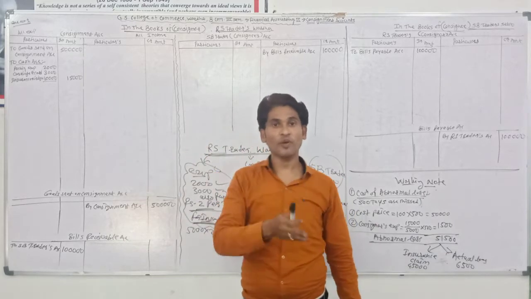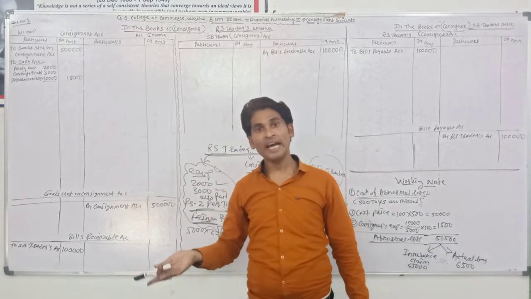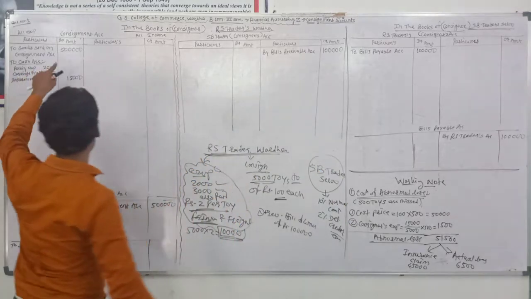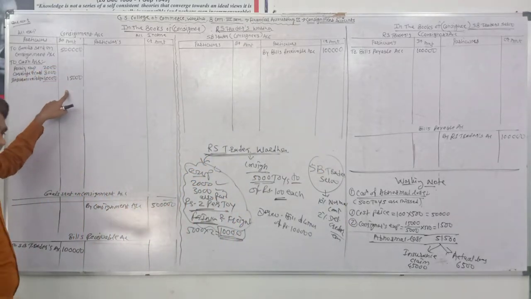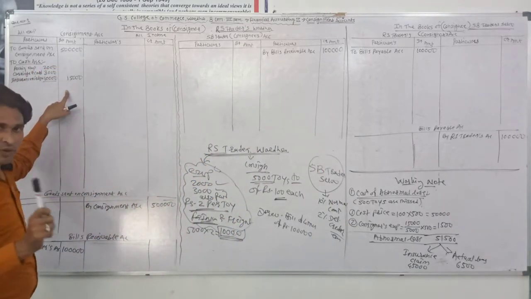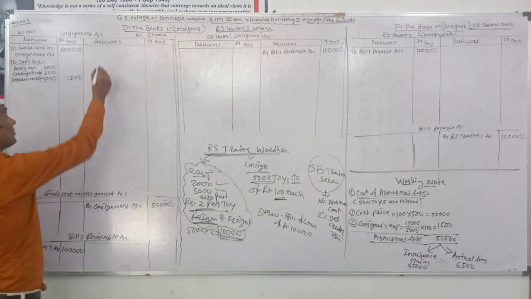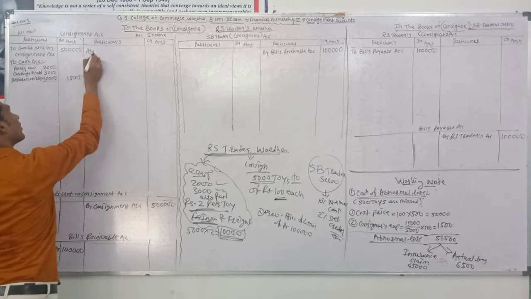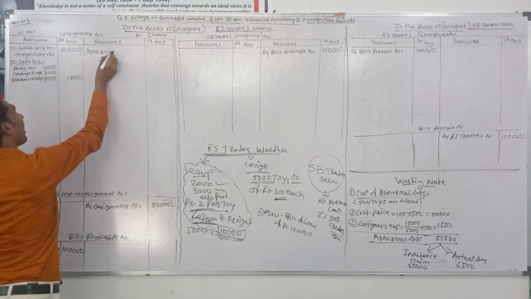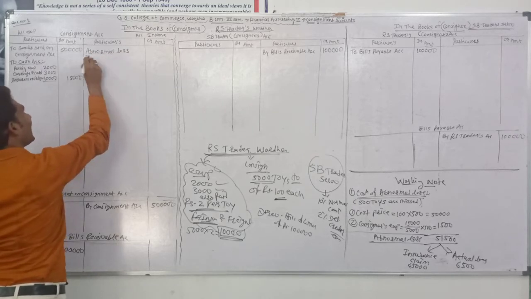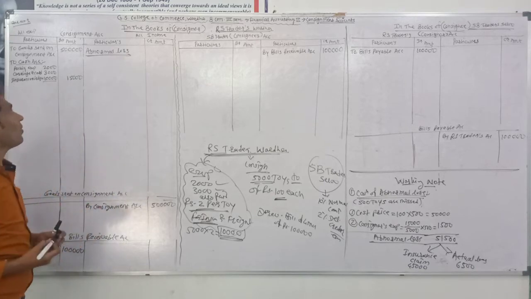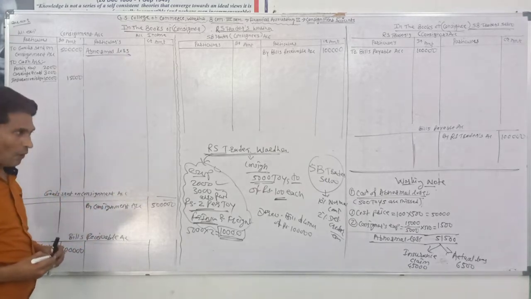If the amount is written at the debit side and you want to deduct from the debit side, you will need to write at the credit side. So that abnormal loss is written at the credit side of the consignment account.